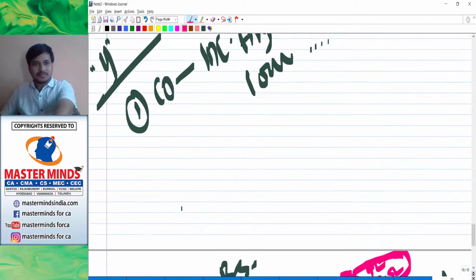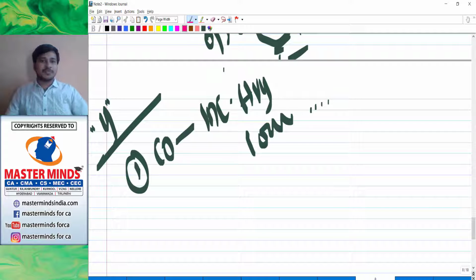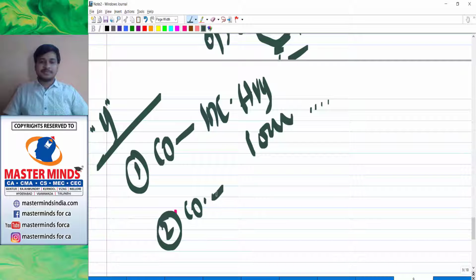So, reason number two is that the company has overvaluation of assets.